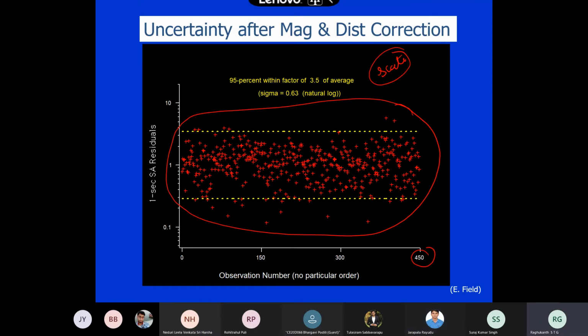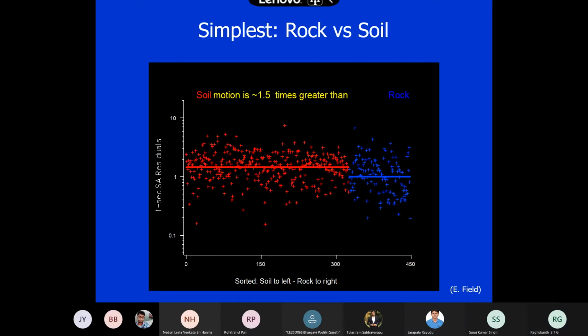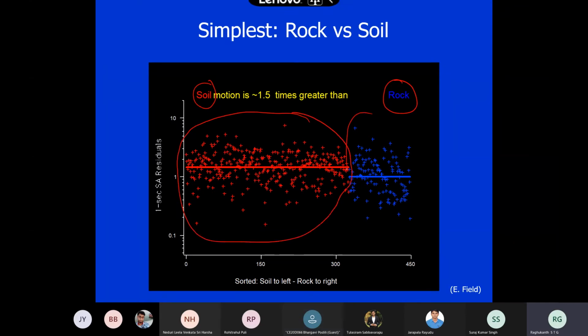But if you take the same data and separate it into soil and rock, all soil errors in red color and rock in blue color, what is the pattern you observe now? The mean error of soil, you followed, is higher than that of rock.